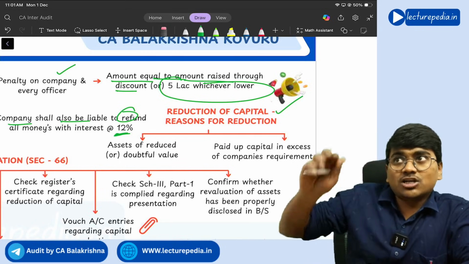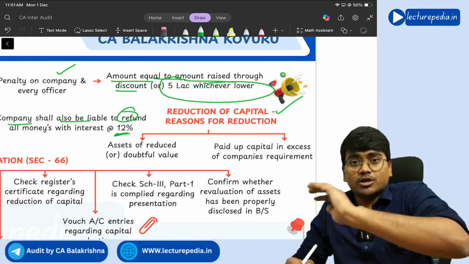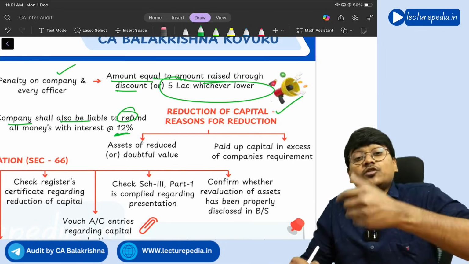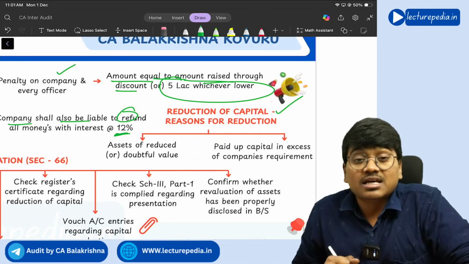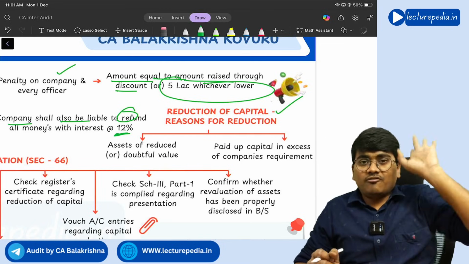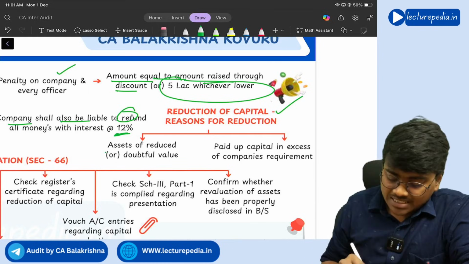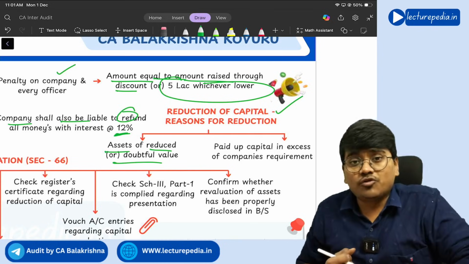Now for writing off that 50 crore amount, you need to have some reserves. If you don't have sufficient reserves, then that amount will be written off from the share capital. That is the first reason why reduction of share capital can arise: assets of reduced or doubtful value.